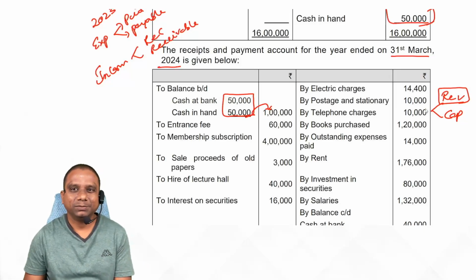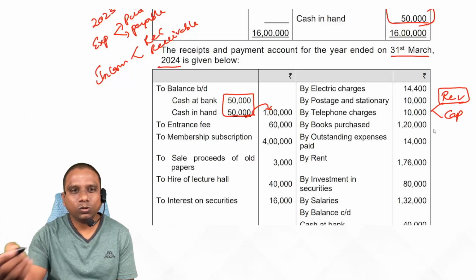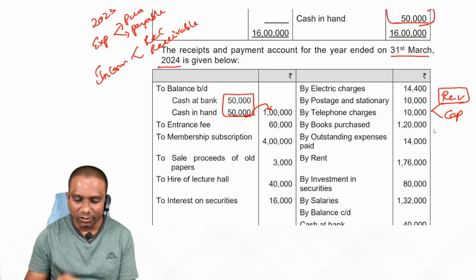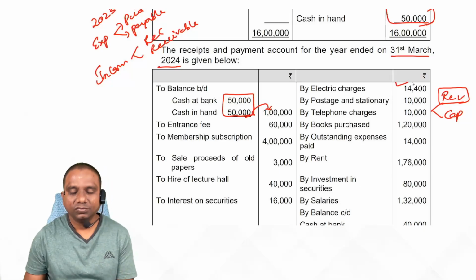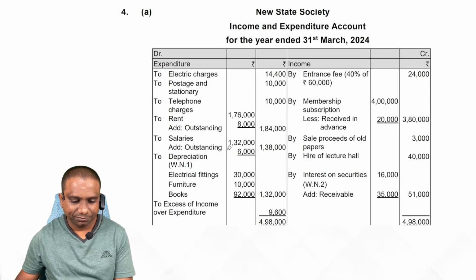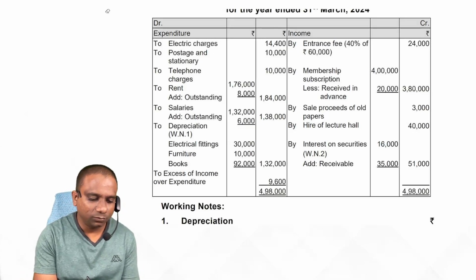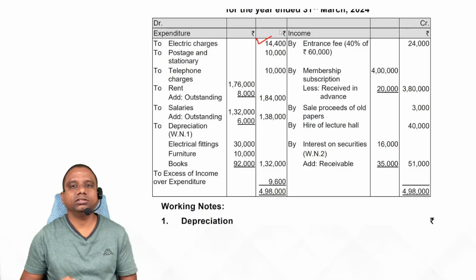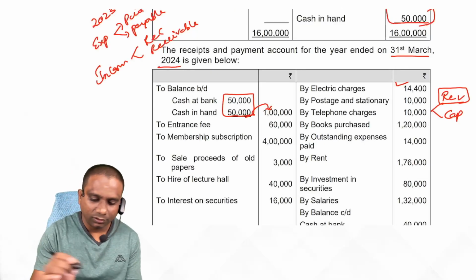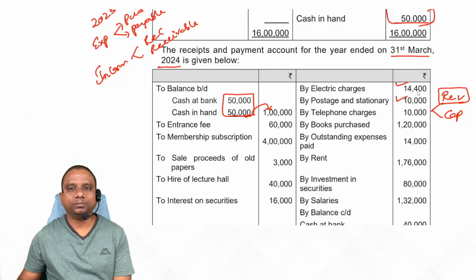Yes or no, students? All capital expenditures are shown in the balance sheet. Is it clear? Now look at electric charges. So income and expenditure account debit side. If there is no adjustment now, show this amount directly. Next one, postage and telegram.